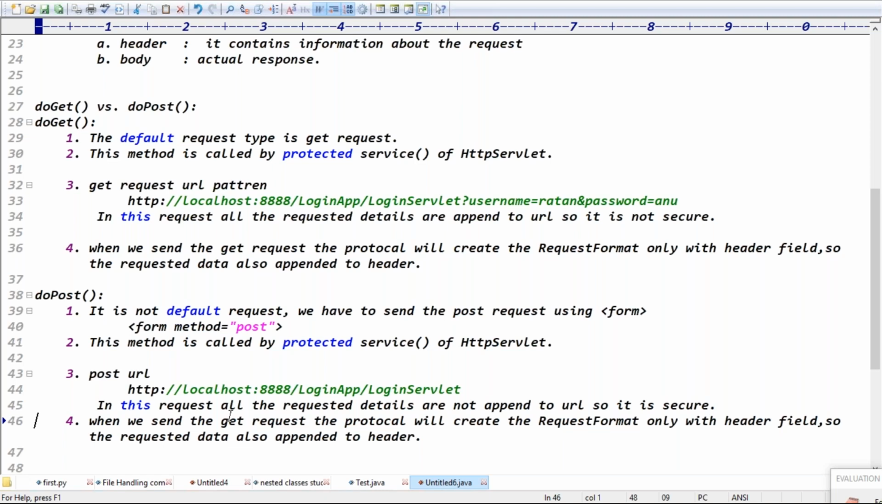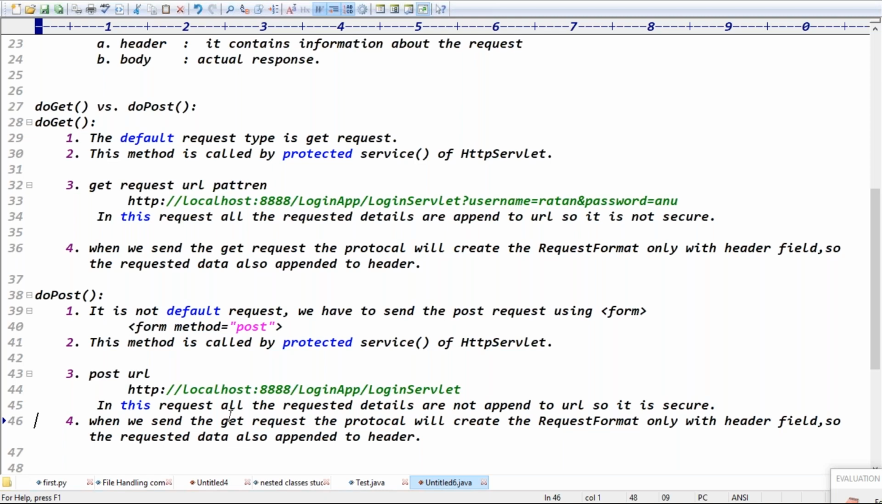Actually, we are saying request format generally contains how many fields? Two fields, right? Generally it contains the two fields. But if you send a GET request, it won't create the two fields. It creates only one field, the header field only. It won't create the body field.